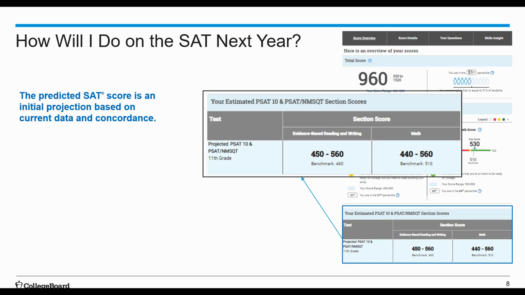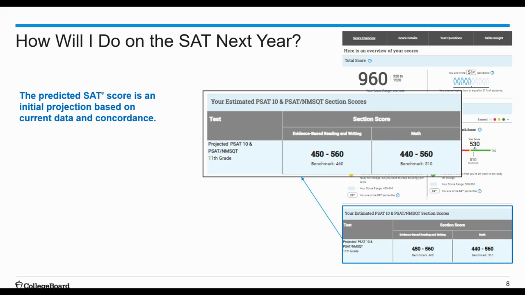The great thing about the PSAT and NMSQT is that it gauges how you will do on your SAT next year, or in the spring of your junior year. So you'll receive a predicted score range for your next assessment. And as an 11th grader, you'll receive a prediction for the SAT, of course, because that will be your next assessment.